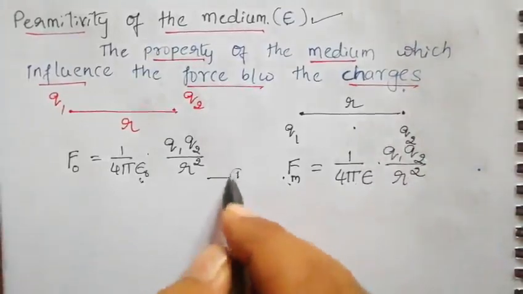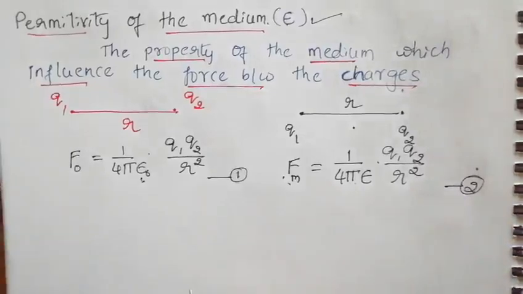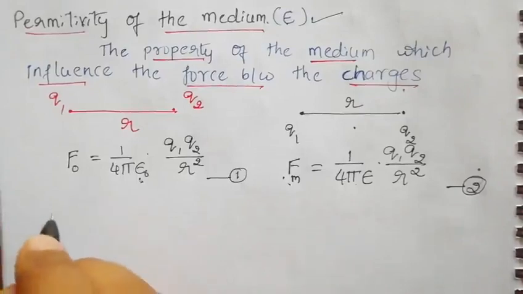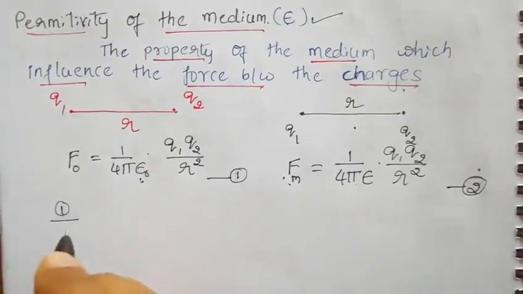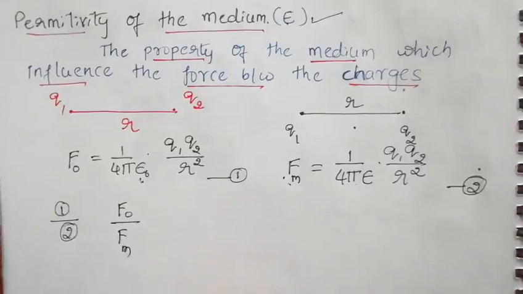Now let me call these equation number 1 and equation number 2. From equation 1 and 2, we are going to divide equation 1 by equation 2, and let us see what we are going to get. Equation 1 is F naught, so that is F naught by F in medium.